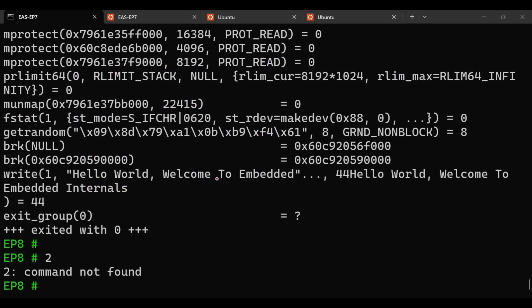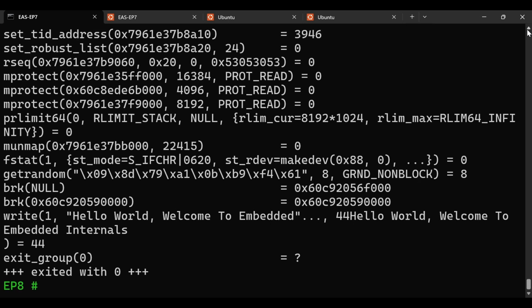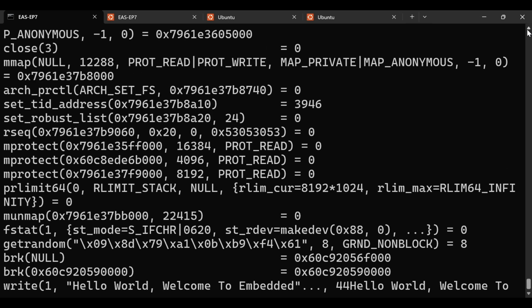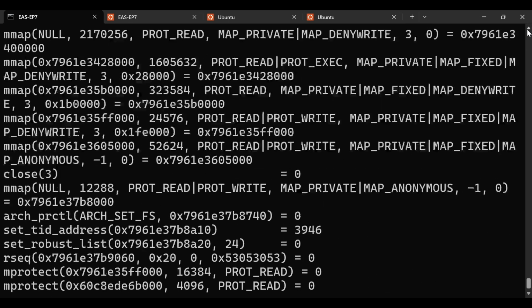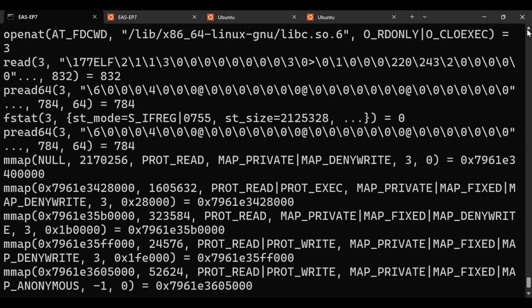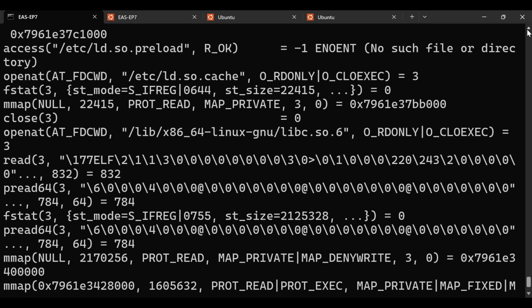Just let me show you in strace. You are seeing, right? This is a system call, the brk system call. Whatever you are seeing in strace is actually a system call. munmap, prlimit to provide the stack limits, mprotect, arch, mmap, fstat, pread, read, open, close.